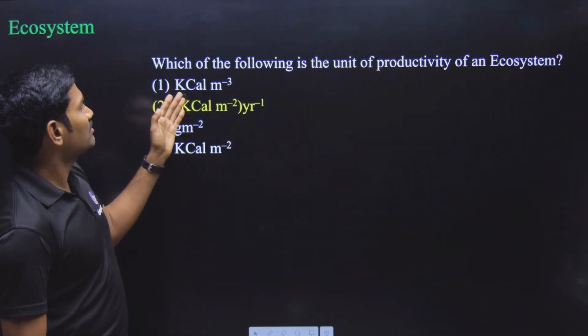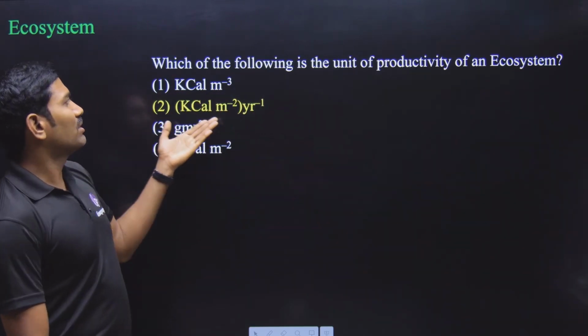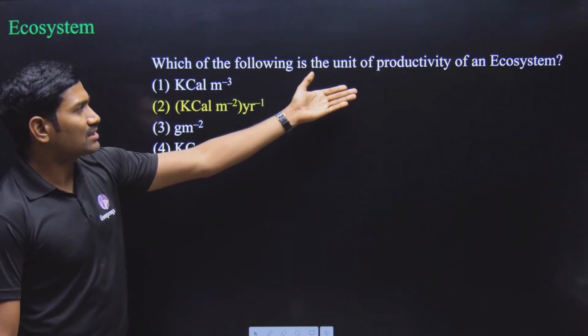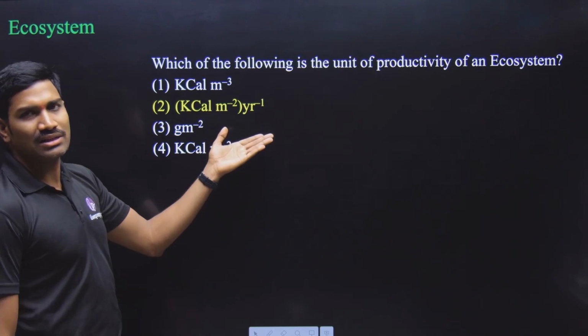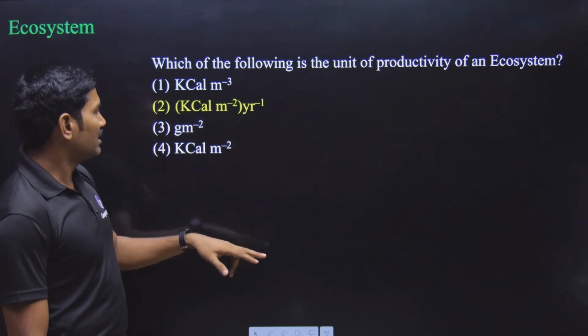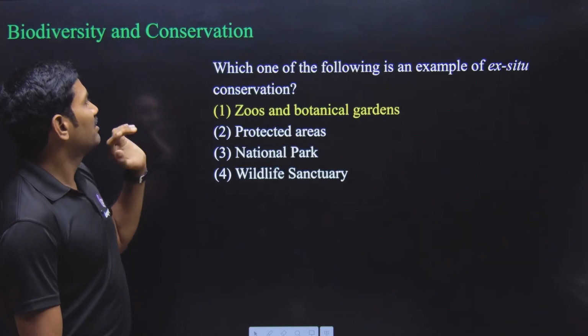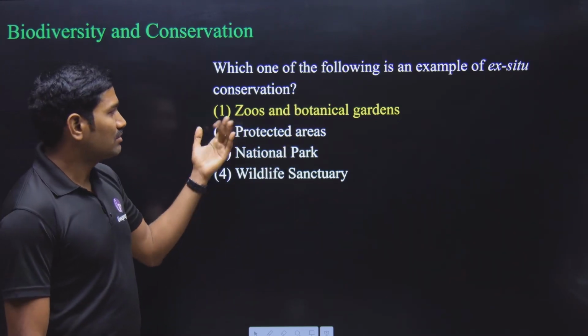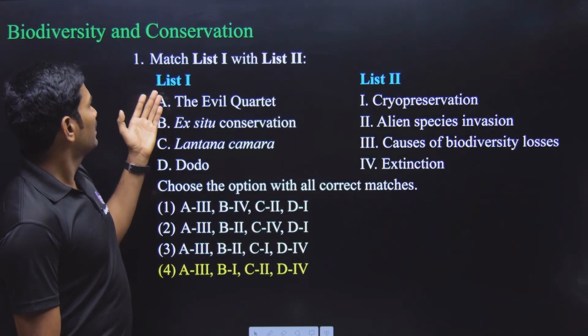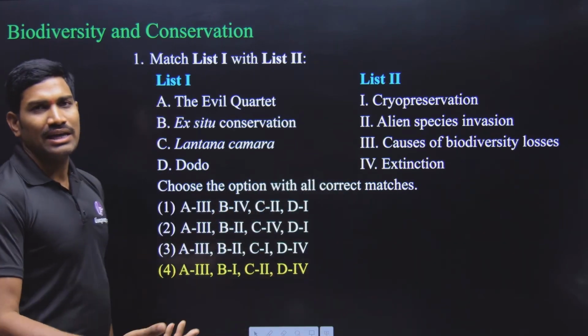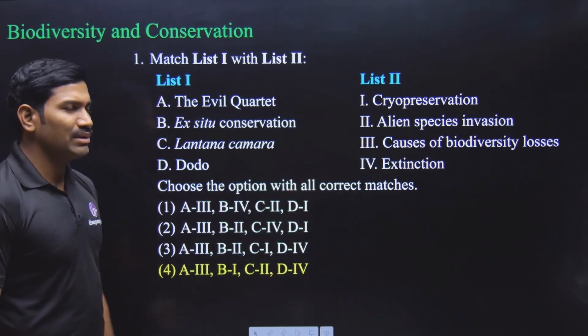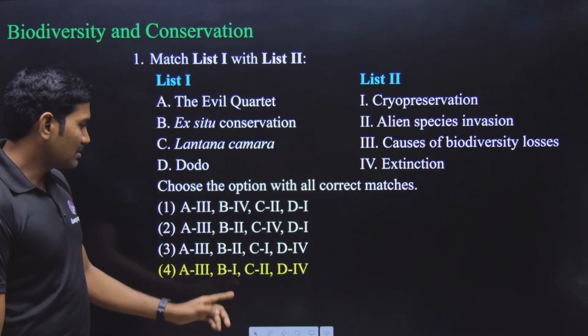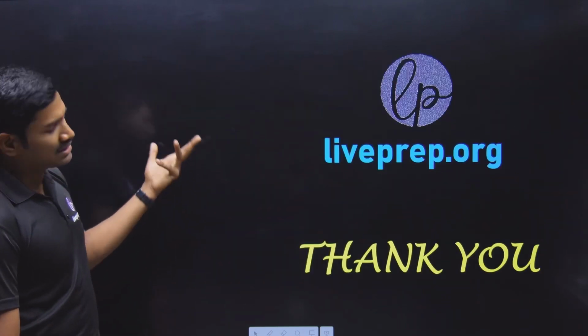Okay. Next one. What is this formula that they have given? What are the units that they are asking for the productivity of an ecosystem? Direct answer here. Kilocalorie per meter square per year. Okay. Next one. From biodiversity and conservation. Which one of the following is an example for ex situ conservation? Zoos and botanical gardens. Next one. Here they have given some standard examples from the NCERT. So it is a standard matching. So nothing complicated. Answer is option 4. Clear? Next one.